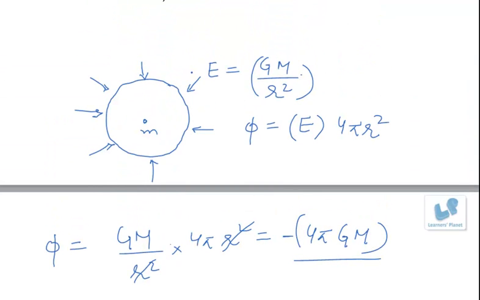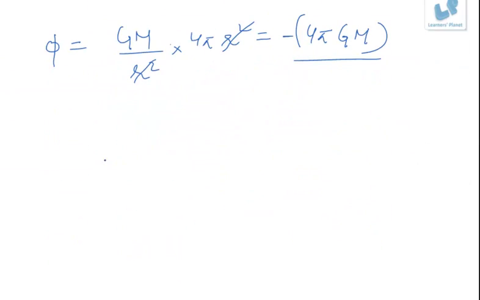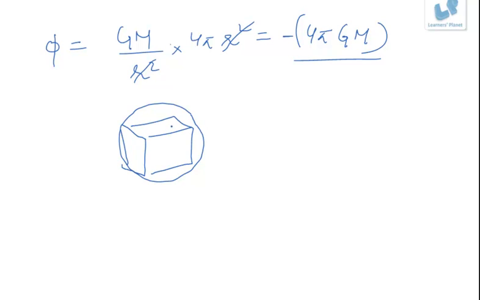Okay. Now if I take a sphere which encloses a cube of side A, and the mass is kept at the center, in this case also the total flux which is entering the sphere will also enter the cube.